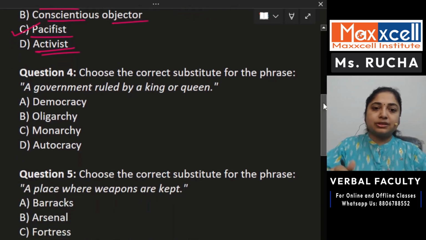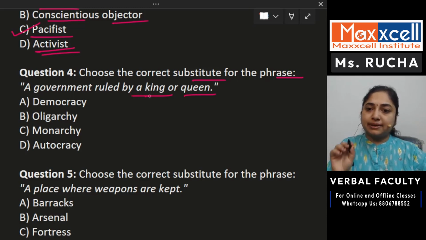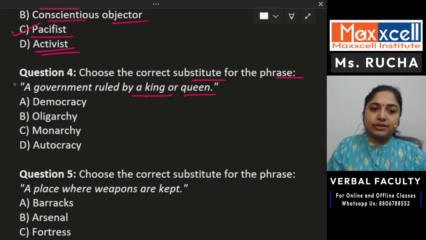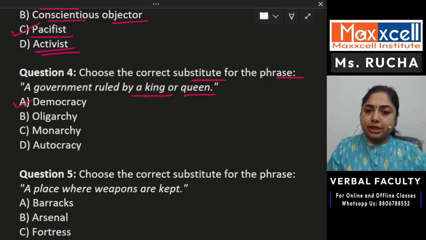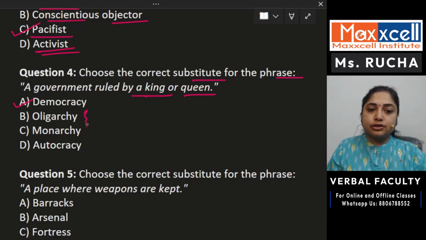Now, this is a question that is easy, not very difficult. Choose the correct substitute again for the phrase. A government ruled by a king or a queen, only by a king or a queen. Is it democracy? Democracy is the government ruled by the people who are selected by people, right? Elected by people. So democracy can't be the answer. What is oligarchy? That you have to find out.